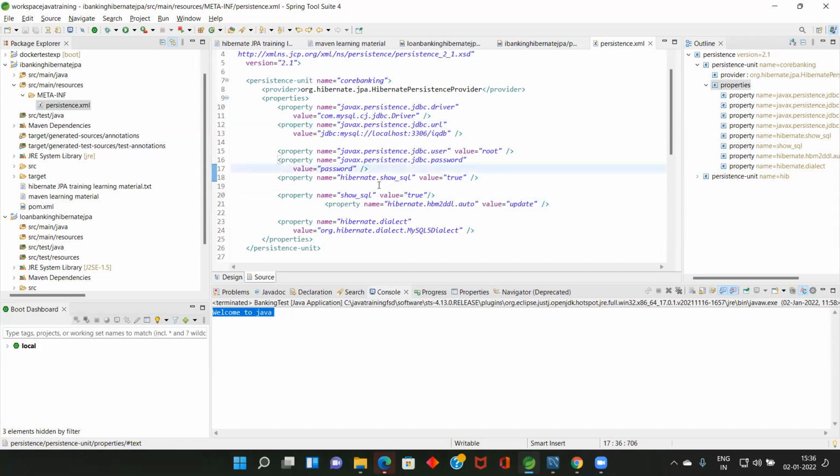Now, this one is not show SQL, it was DDL. I will correct this one. The name here is hibernate.hbm2ddl.auto with the value update, not show SQL. What is the main use of this one? This one is to create all the tables which are not available. I gave update. There are a number of attributes; in our document, I will give what the attributes are. There is create and update. But as of now, if it is update and there is no table, you are asking Hibernate to create the table. That's the main thing.